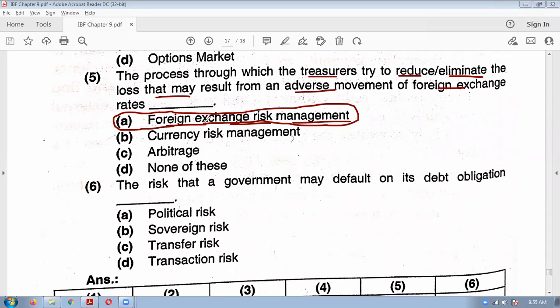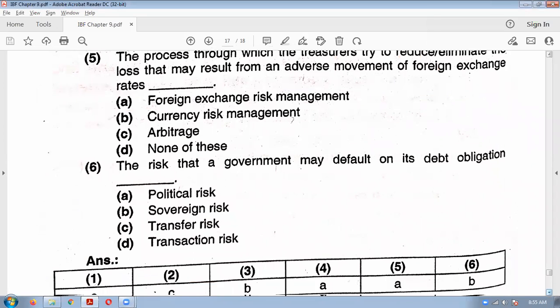All these are foreign exchange risk management techniques. So method to reduce the risk is called as foreign exchange risk management. Okay.